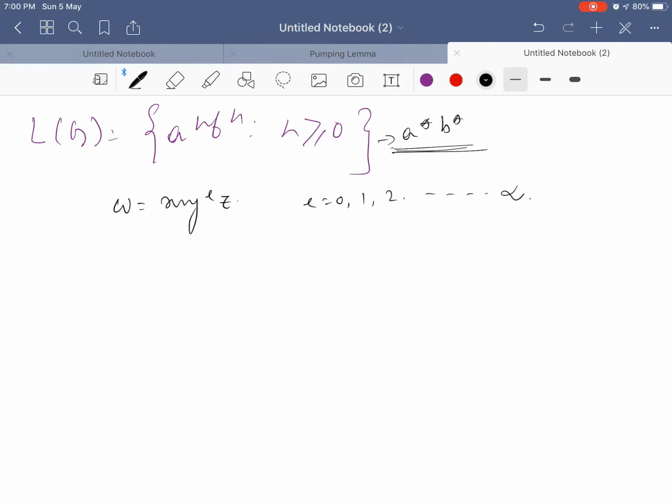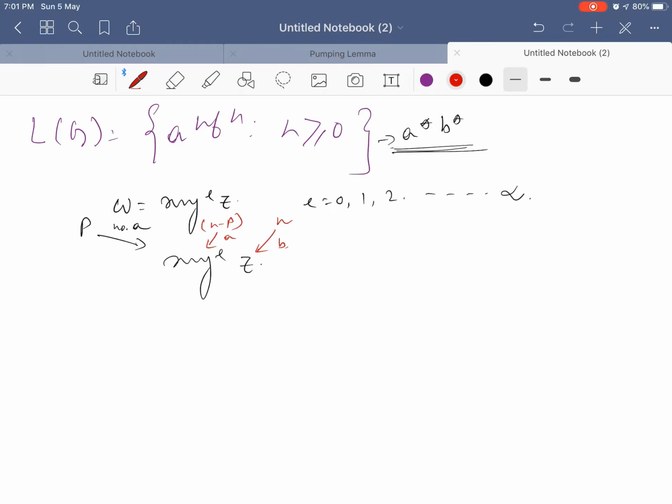That means, first initially consider that a^n b^n is a regular language. If a^n b^n is a regular language, then it must be represented in the form of x y to the power i z. Now, if it can be represented, let us try to accommodate all the elements, that means n number of a and n number of b in x y to the power i z. Now, out of this n number of a, let us put p number of a to x, then n minus p number of a to y, and the rest, the n number of b, to z.